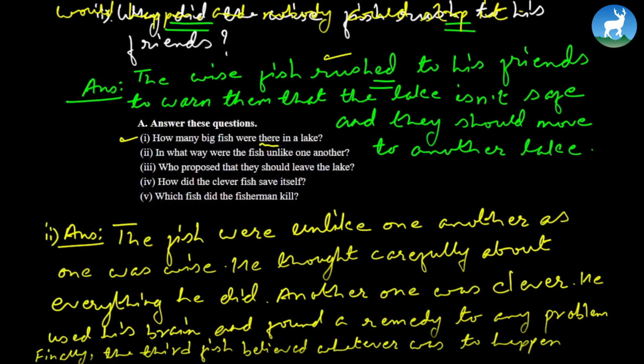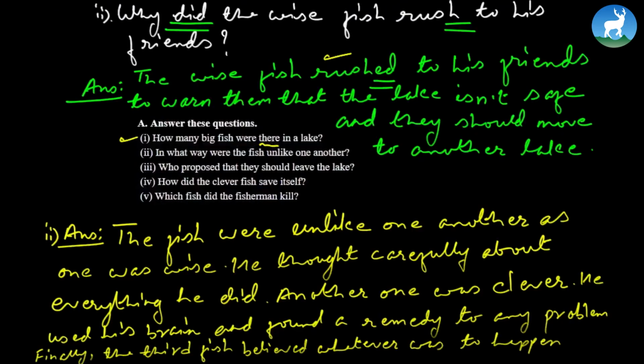The fish were unlike one another, as one was wise. He thought carefully about everything he did. Another one was clever. He used his brain and found a remedy to any problem. Finally, the third fish believed whatever was to happen would happen, and nobody could stop it. See, in this way, 3 fish were different. Now, let's observe the next question. Who proposed that they should leave the lake? Of course, the wise fish proposed that they should leave the lake.